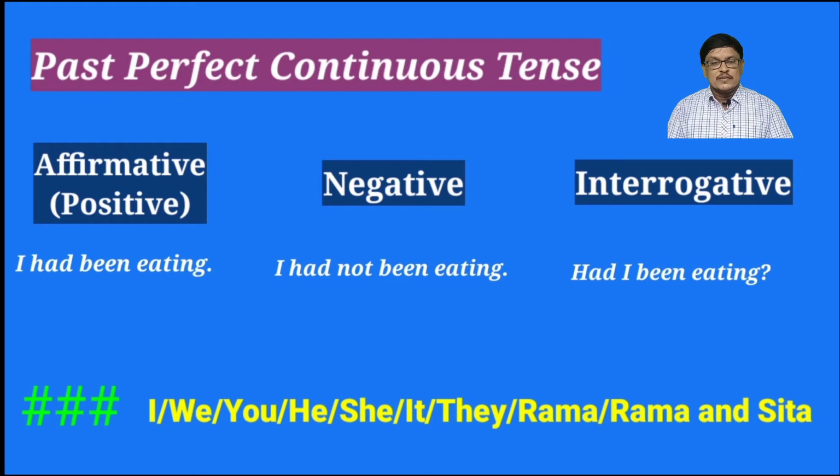Rama had been eating, Rama had not been eating, had Rama been eating? Rama and Sita had been eating, Rama and Sita had not been eating, had Rama and Sita been eating? So in this way we can make affirmative, positive, negative and interrogative sentences with the different subjects, because all these subjects will take the same form of the verb, had been plus ing form. There is no confusion here.